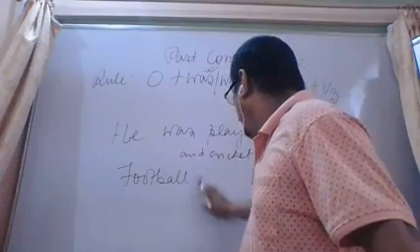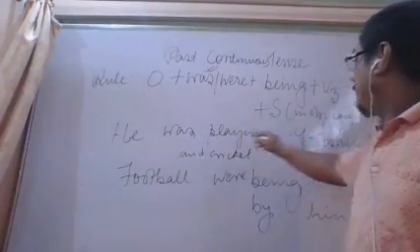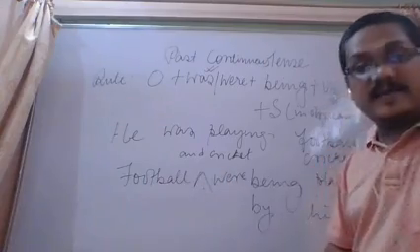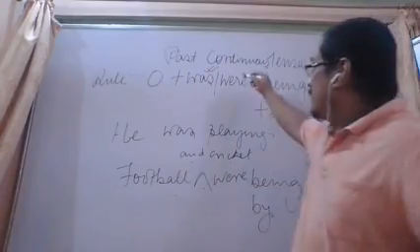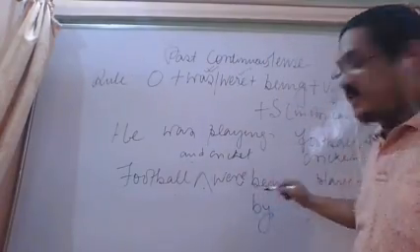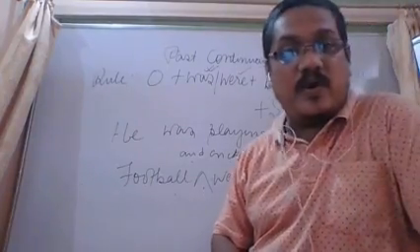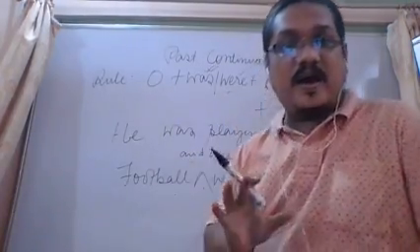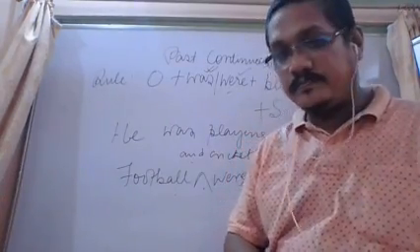Now this was will be were. If I write "he was playing football and cricket", what will be the passive voice? "Football and cricket were..." Okay. So here it is were. If we have the object in plural form, we will use were. So I think that you must have understood.